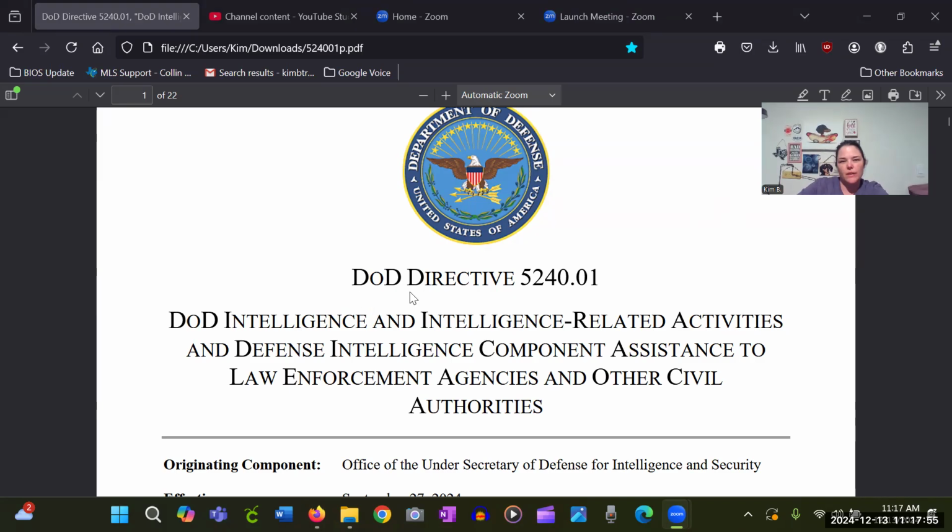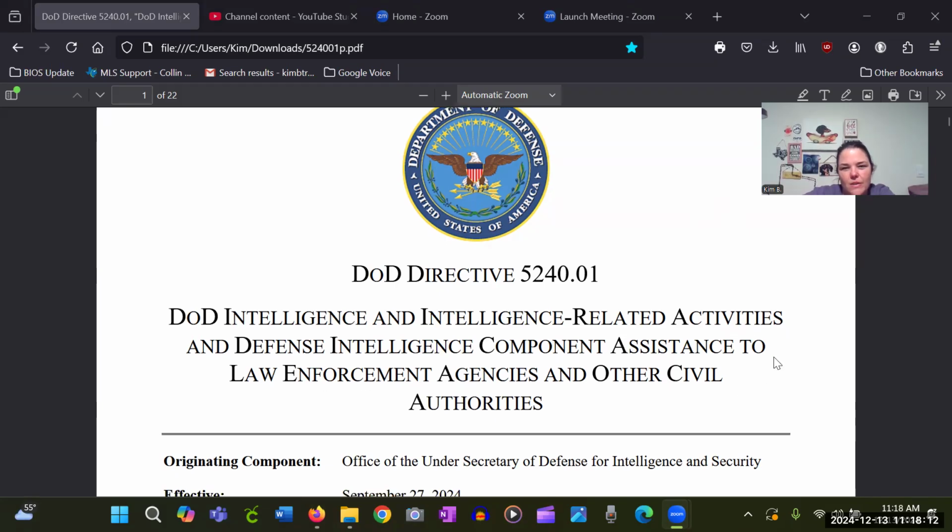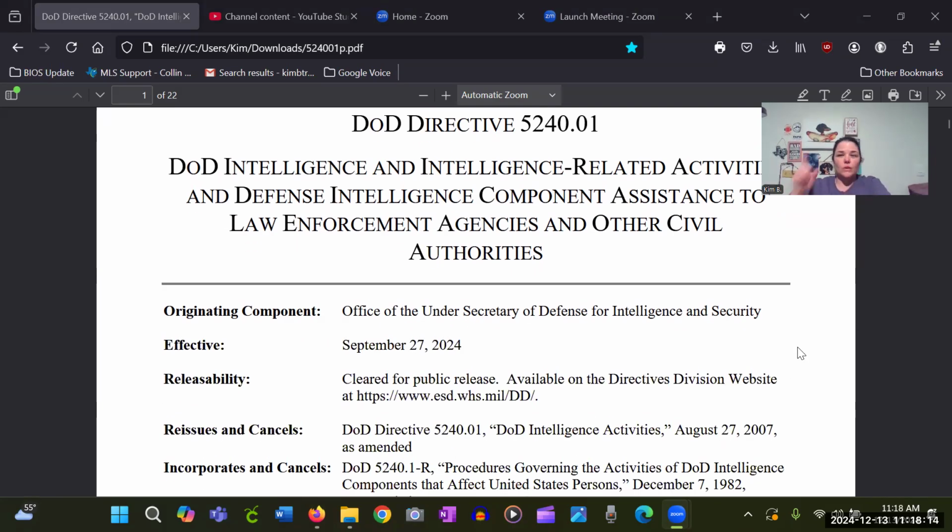A few months ago, I came across this document. It's called the DOD Directive 5240.01. It's the DOD Intelligence and Intelligence Related Activities and Defense Intelligence Component Assistance to Law Enforcement Agencies and Other Civil Authorities. Somebody said, and I'm sure we'll read in here, that it's giving them the ability to help law enforcement officers, like say the military.